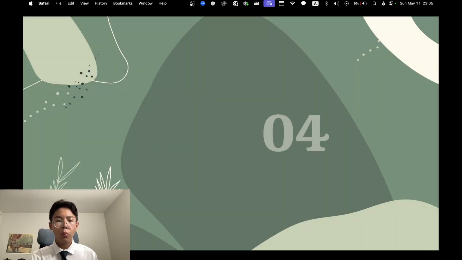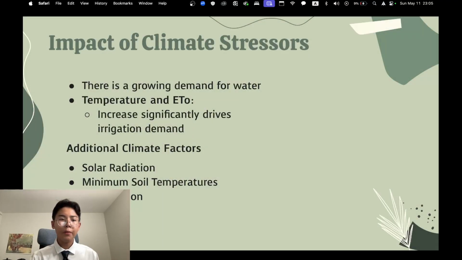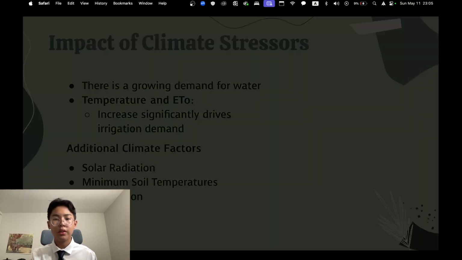So, what does this tell us about climate change? We have a few variables that affect it. Temperature and evapotranspiration especially drive the irrigation demand, and the demand for water has been growing. Some other factors as well are solar radiation, minimum soil temperatures, and precipitation.